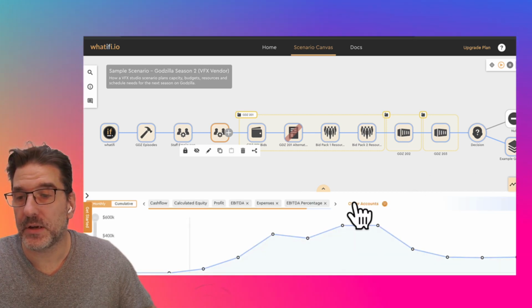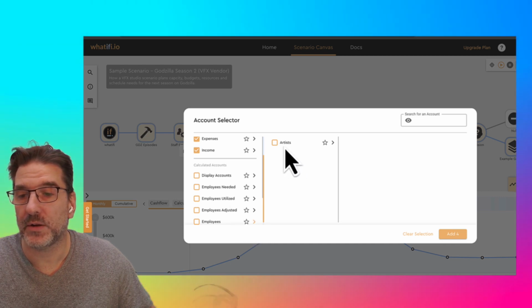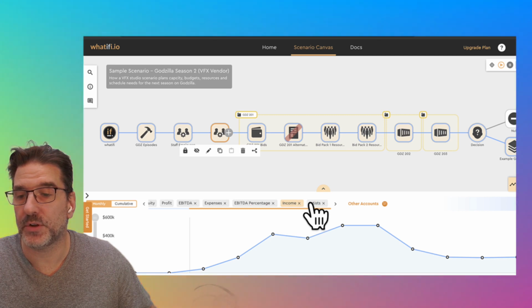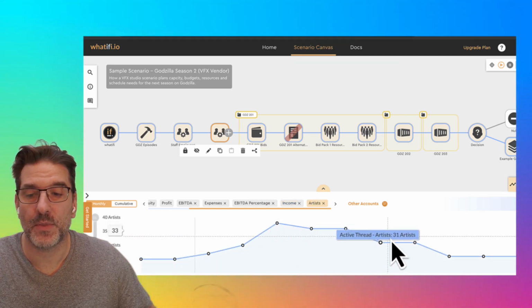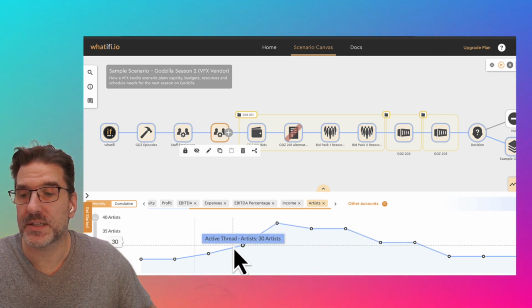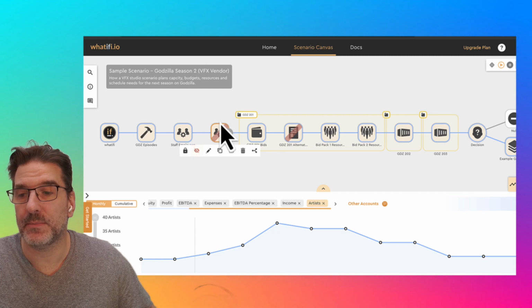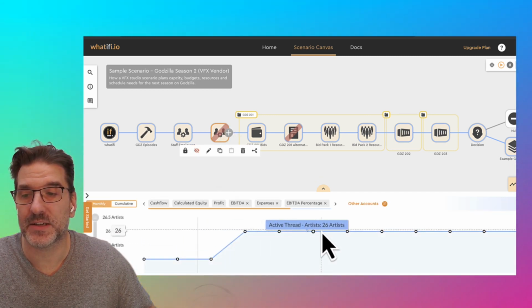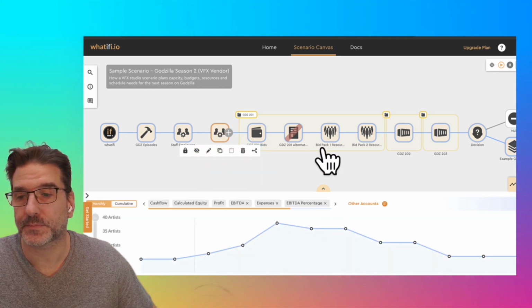So we can actually bounce out here very quickly, and we can take a look at our current employees. So if I look at all of our artists, this is our employee artist count, and we're able to use this particular view to see how many artists we have month over month over month here on staff and as contractors. At any particular stage, we can bypass an event, so I can take the contractors out. So now I'm just seeing my staff hires, or we can toggle that back on as well.